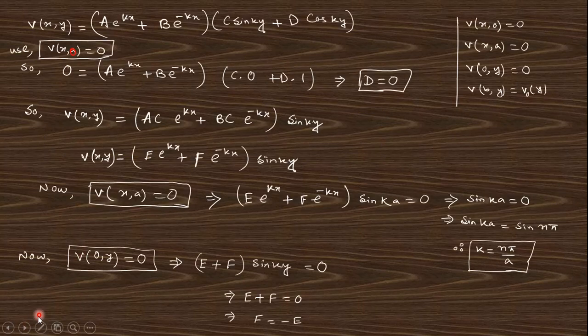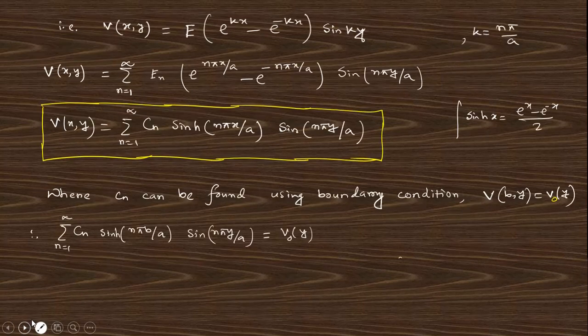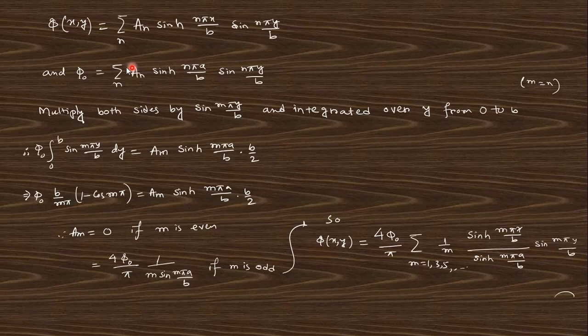Okay, so this is the similar question asked in Griffiths, but the notation is different. That's why in here we take this solution in that form, where phi 0 equals this, and multiply this side by sin of m pi y by b. Actually m and n are equal, only the notation is different. This notation was taken in DJ Griffiths, and this notation in Basant. That's why there is a confusion, but m and n both are equal, right? So this is the index number.